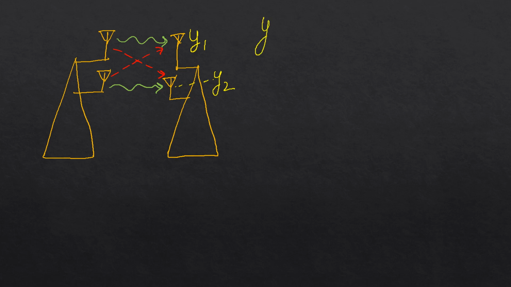Okay, I can write Y1 as, assume that the equivalent channel at the receive antenna R1 is H1. I'm also suffixing the time index here into X, and at receive antenna 2, let's say it is H2 X.